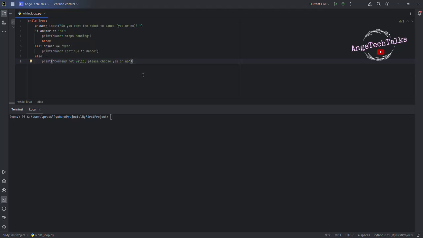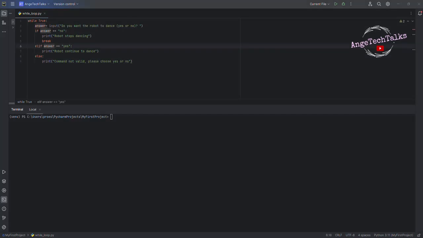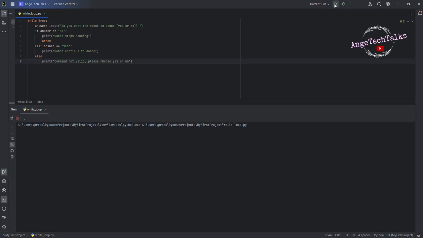So let us run our program and see what happened. Please remember that the loop here is done on this command. The instruction will always repeat until the loop encounters the break instruction. Click on the run button here. Do you want the robot to dance? If I enter an answer other than yes or no, normally this message should be displayed: comment not valid. Please choose yes or no. Perfect.